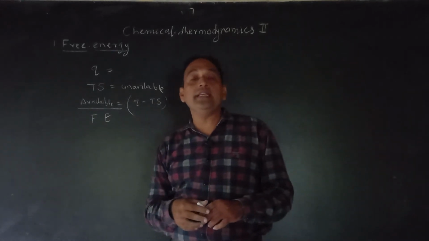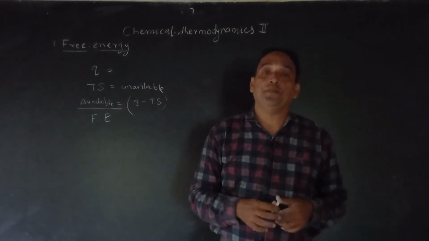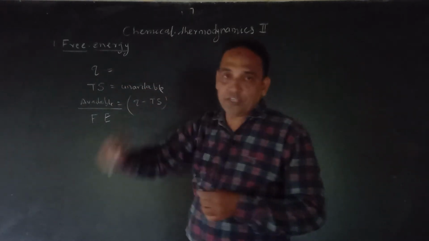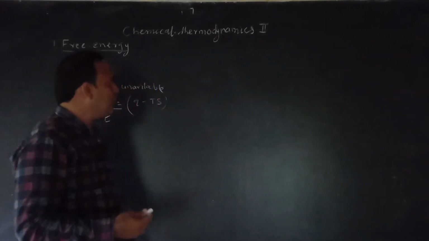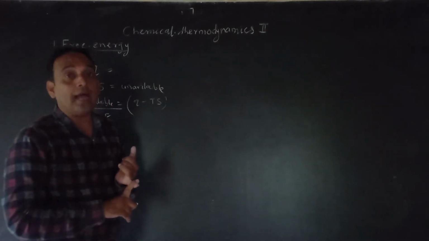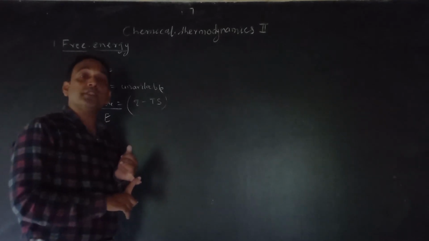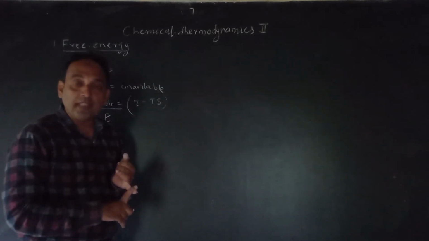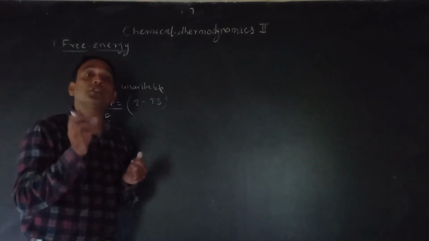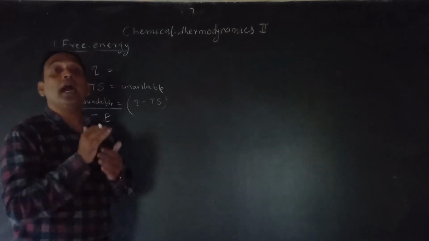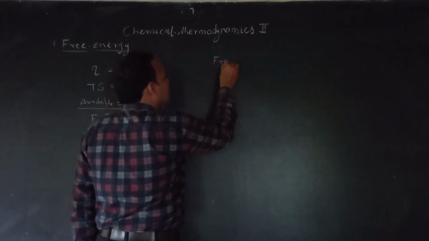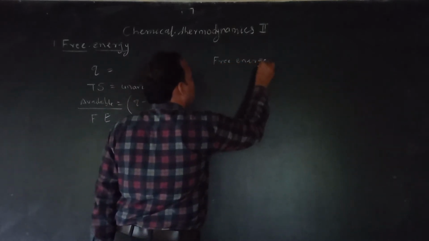The different scientists work under different conditions, and based on the condition there are two types of free energy. अब based on the condition, some process takes place at constant temperature, that is called isothermal process. Some process takes place at constant volume, that is called isochoric process. Some process takes place at constant pressure, that is called the isobaric process. So based on the condition, free energy is divided into two types.